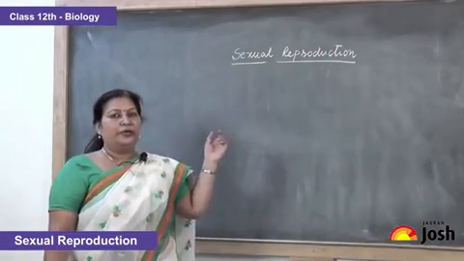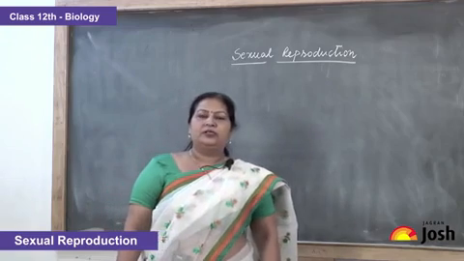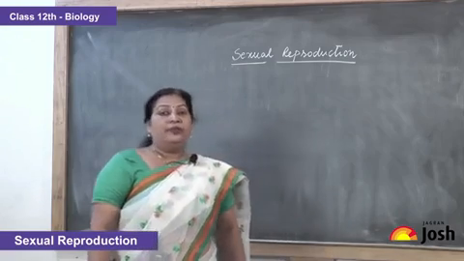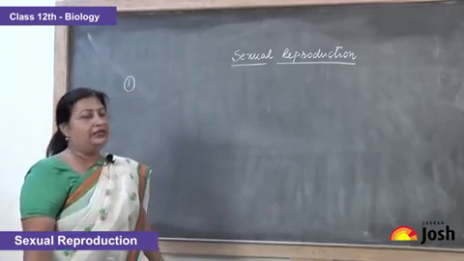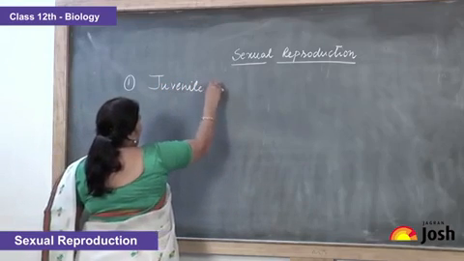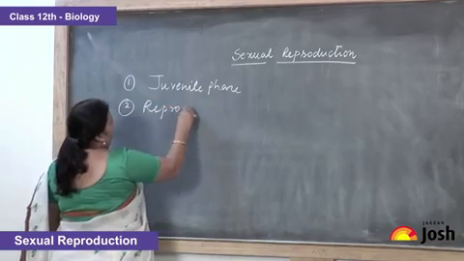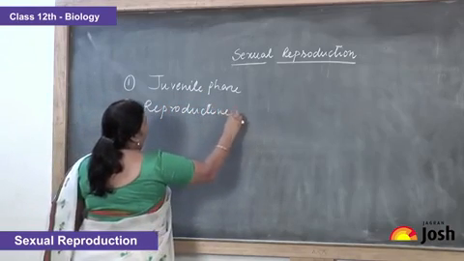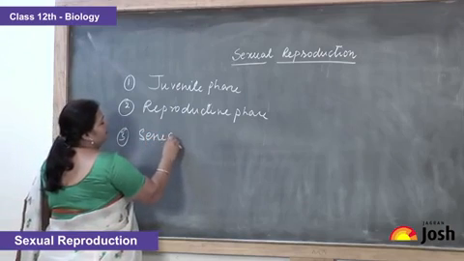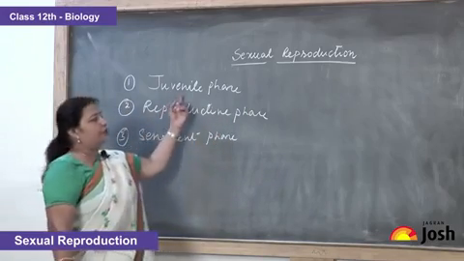Today we'll start on a new topic, and that is sexual reproduction. Sexual reproduction is basically formation of haploid gametes, fusion of these haploid gametes and development of a zygote. There are basically three phases in the life cycle. The first phase is called the juvenile phase. The second phase is called the reproductive phase. And the third phase is called the senescent phase. We'll start first with the juvenile phase.